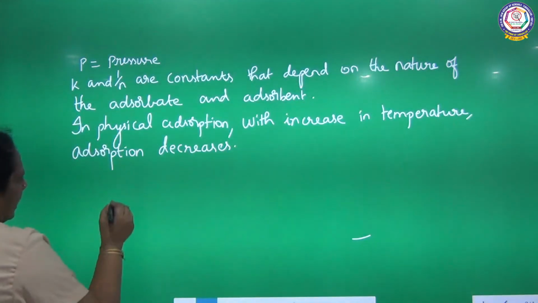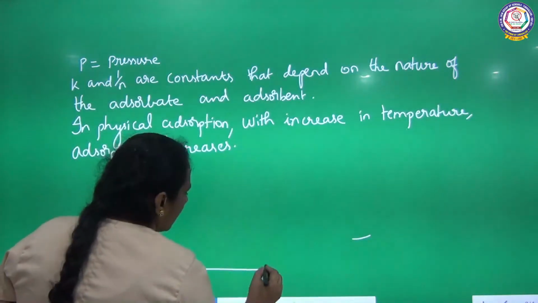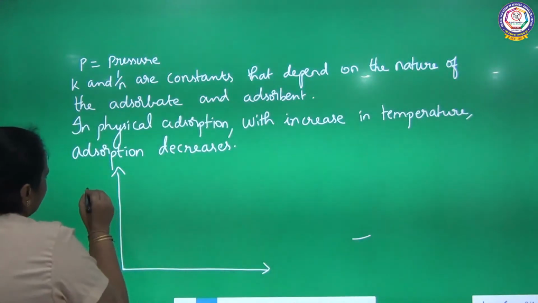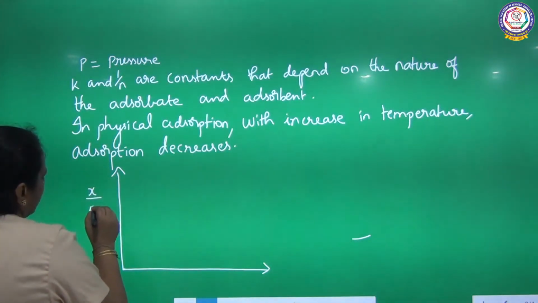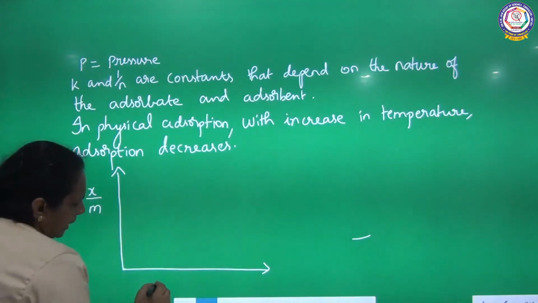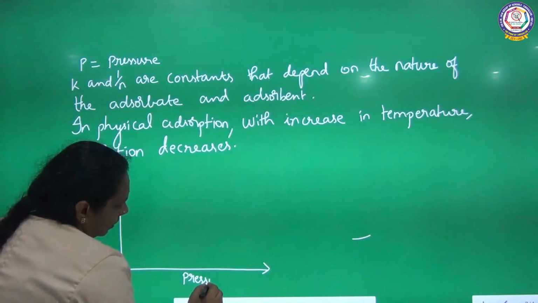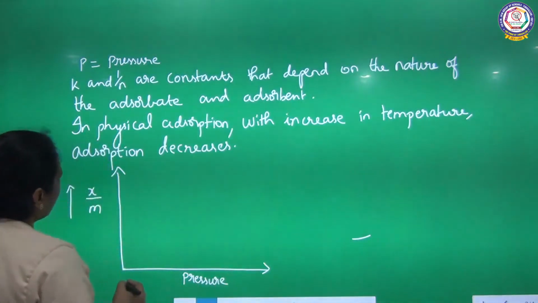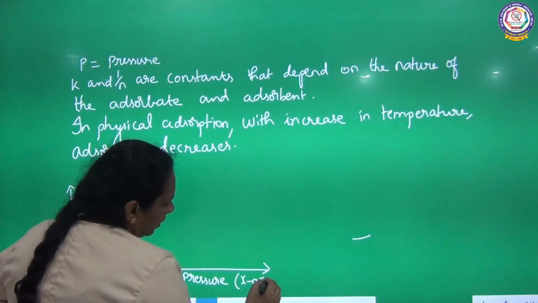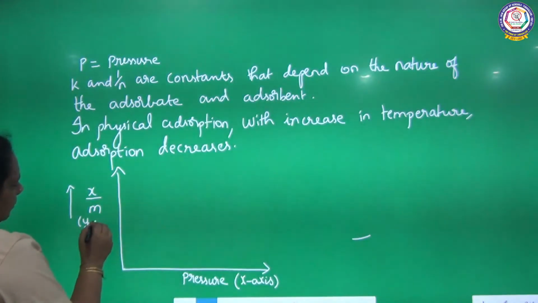So we are going to see the graph now. Pressure is plotted along the x-axis and x by m is plotted along the y-axis.